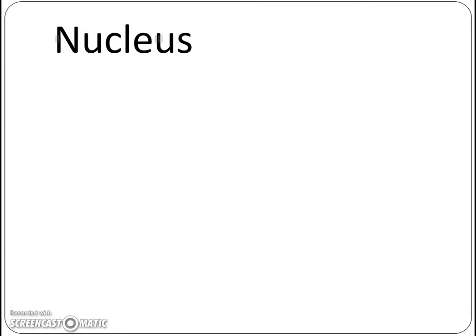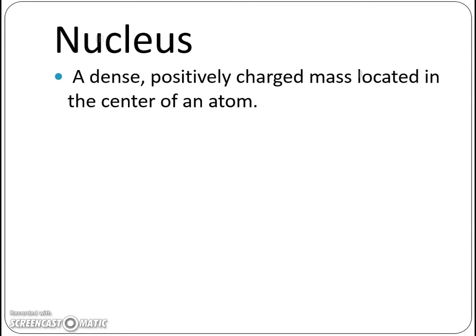So your definition for the nucleus is a dense, positively charged mass that's located in the center of an atom. All right, now we're saying the nucleus is positive because it contains protons, which are positive, and neutrons, which are neutral. So overall, as a whole, it's actually positively charged. Your electrons, which are on the outside, are negative.